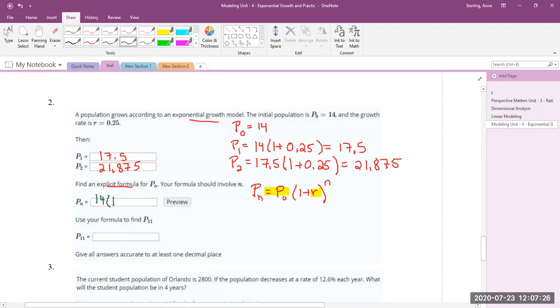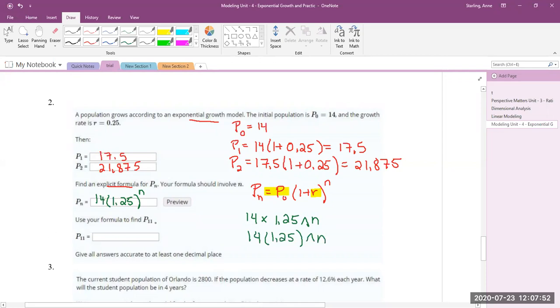And then 1 plus r is 1.25 to the n. To type that in, it's 14 times 1.25 caret n, so that Lumen will take it correctly. Or you could do 14 parenthesis 1.25 caret n. Just depends on how you want to put it in.